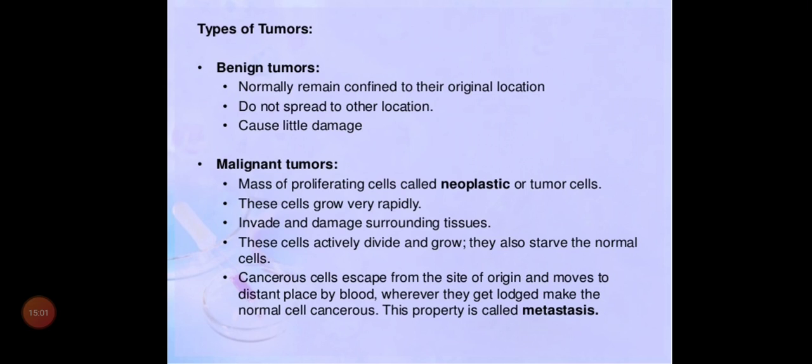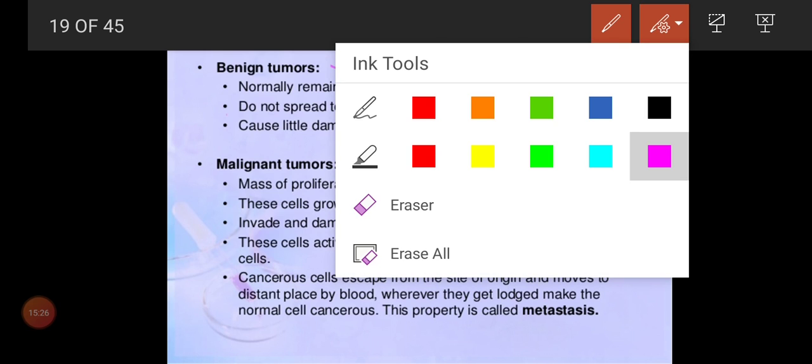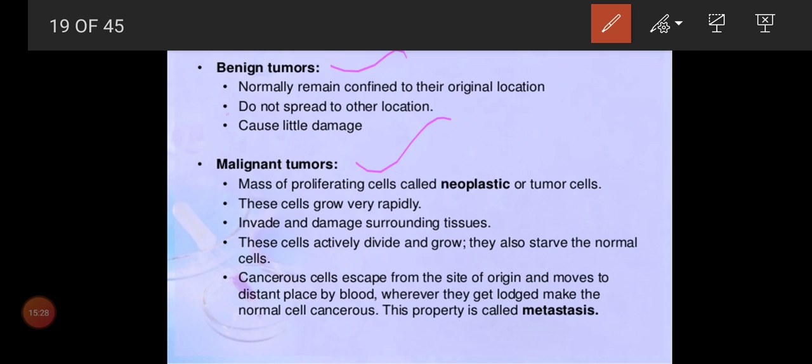Now we'll move on to the types of tumors. Actually, we have two types. What are the two types of tumors? Benign tumors and malignant tumors. Now come to benign tumors. Normally, a benign tumor stays where the tumor is formed; only there it will be. It won't spread from one place to another place.